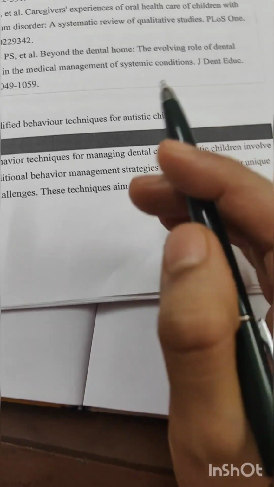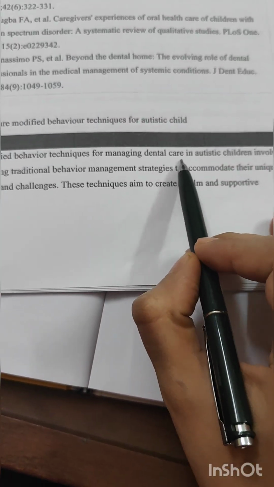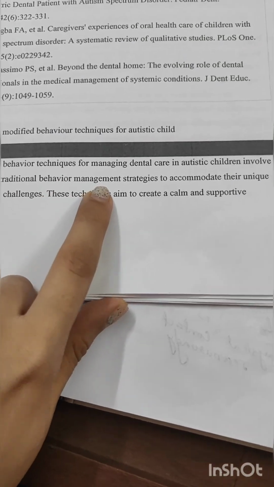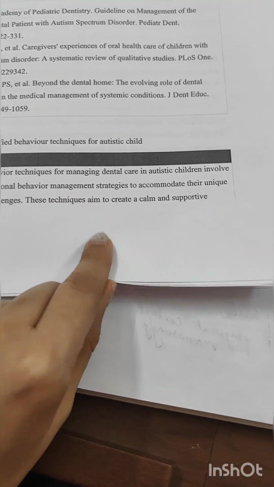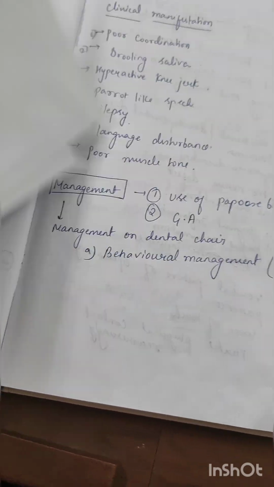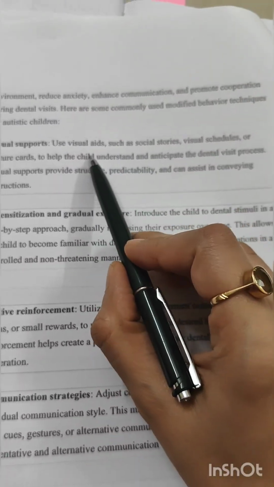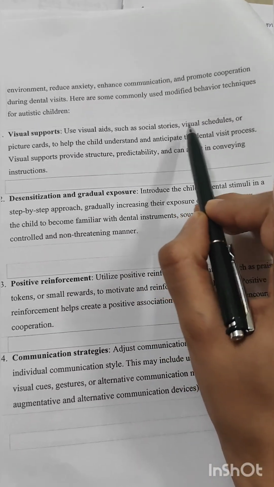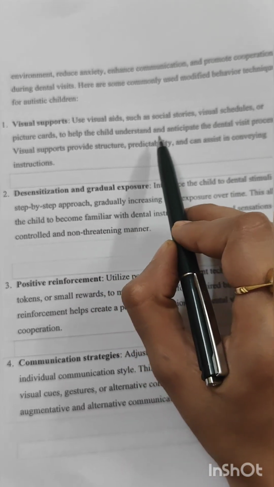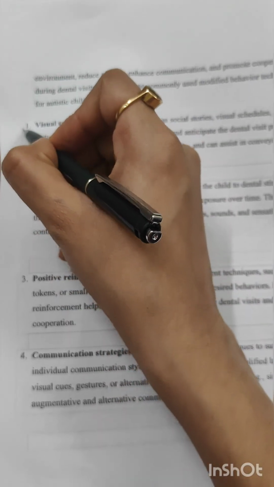What are the behavioral techniques? Modified behavior techniques for managing dental care in autistic children involve adapting traditional behavioral management strategies to accommodate their unique needs and challenges, and these will include visual supports. Use visual aids such as social stories, visual schedules, or picture cards to help the child understand and anticipate the dental visit process. Number 1, visual support.